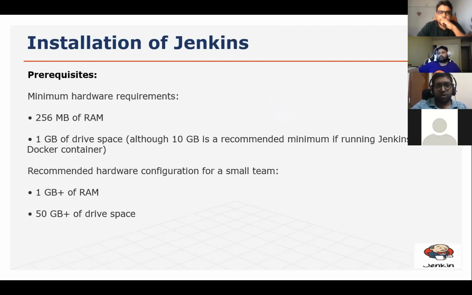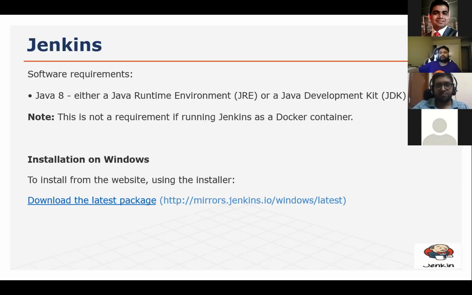If we have a Docker container running Jenkins, then we require some more disk space. 1 GB of RAM is recommended, and 50 GB of drive space is recommended for a small team. I mean, it is at team level, but at local level we can work with 256 MB of RAM also, or 500 as well. So for a greater team, we require to maintain that process. So RAM should be high and drive space should be there.